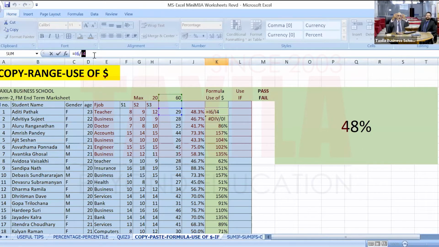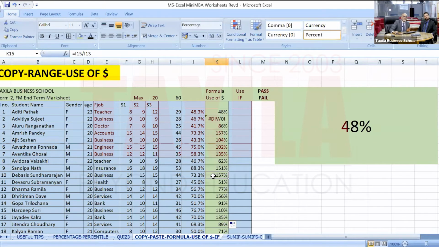So when you copy to the next cell, it increments the row number by 1. When I write I6 by I4 and drag it, the formulas do not remain the same.